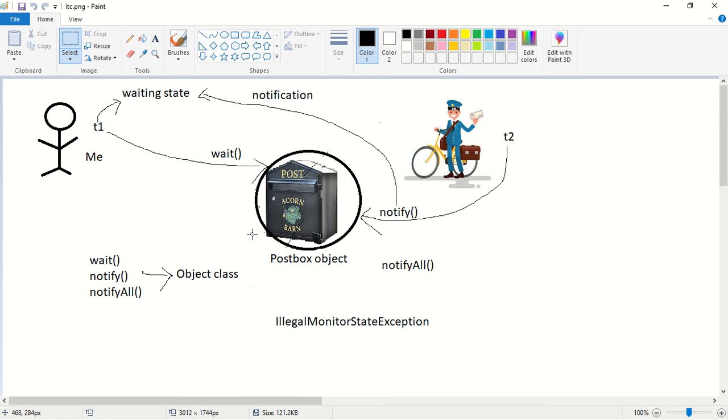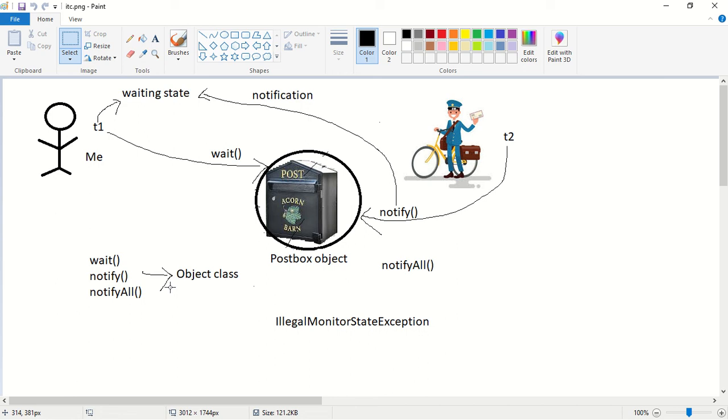What is the next point? The wait, notify and notifyAll methods are defined in which class? These three methods are defined inside the Object class. Why are they defined inside the Object class? Because a thread can call these methods on any given object. It can call them on a postbox object, student object, customer object, on any object. That is why these methods are placed inside the Object class.